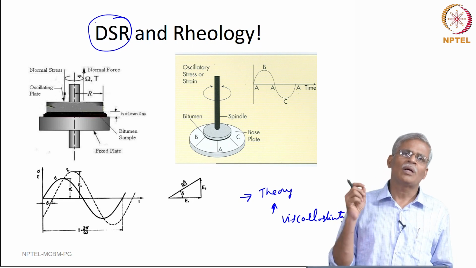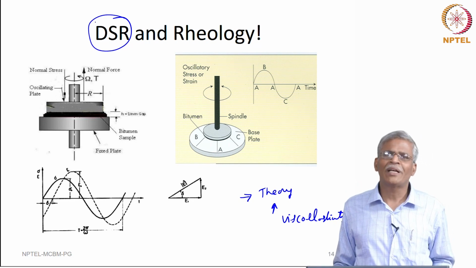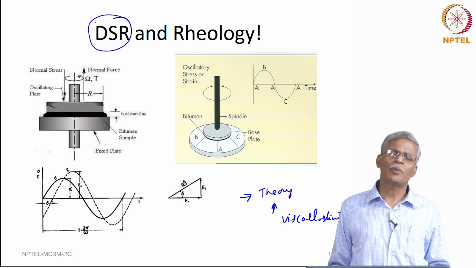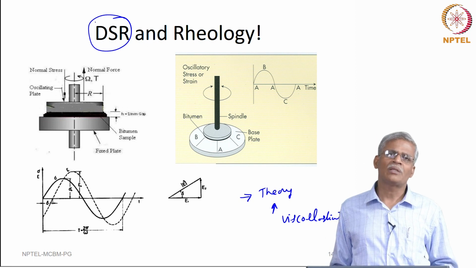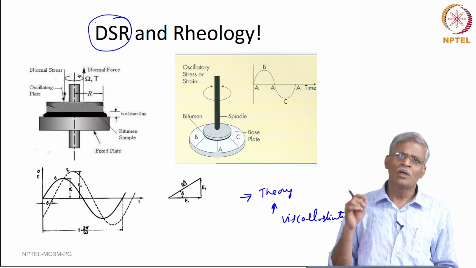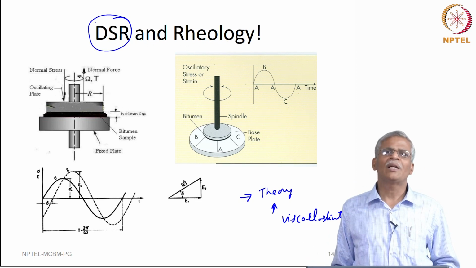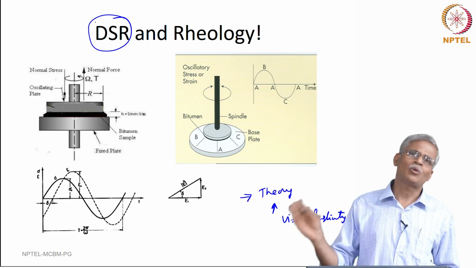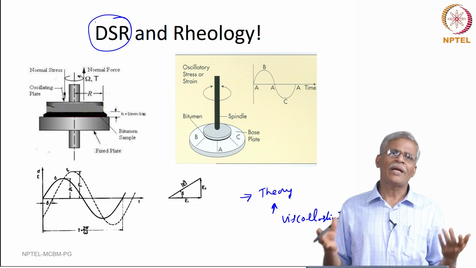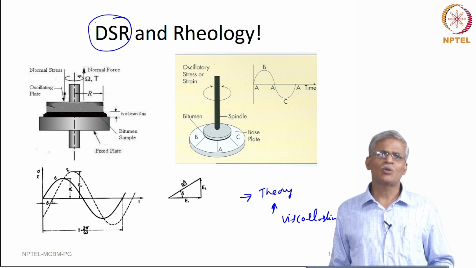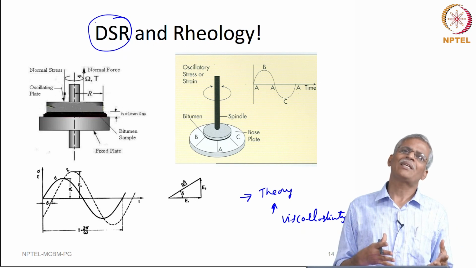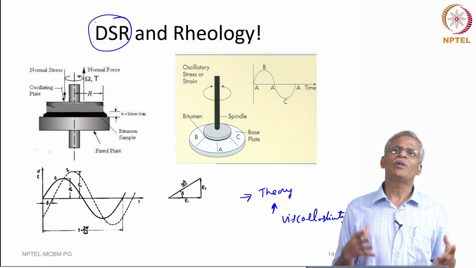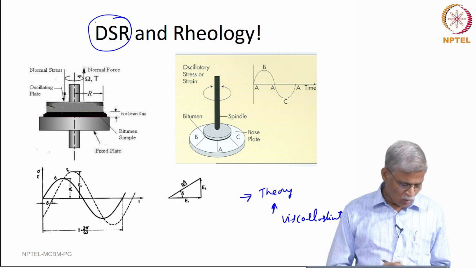Now, the working principle of the dynamic shear rheometer will be explained in detail in a later lecture by Mr. Dharmesh Gala from Anton Paar. The theory associated with the dynamic shear rheometer, especially in small amplitude oscillatory shear, will also be explained later. The whole idea of this particular lecture is to gently introduce you to the various characterization methods that will be discussed as part of this course.